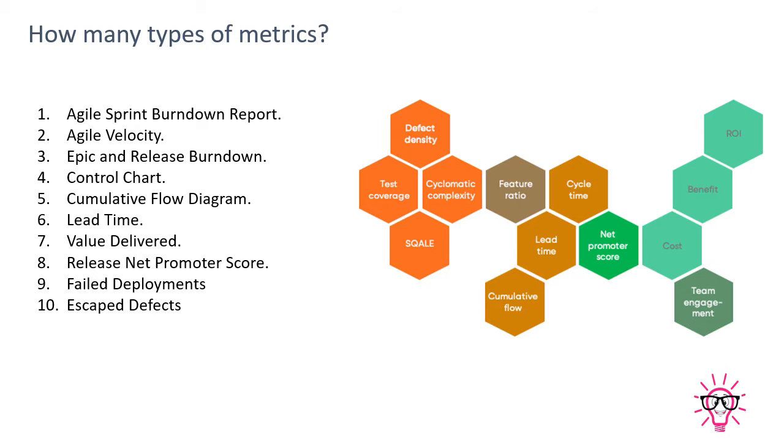Control chart, cumulative flow diagrams, lead times, value delivered, release net promoter scores, failed deployments, escape defects. These are all metrics, guys, and these metrics are situational. If required you can apply them in your scrum or in your agile. If you think it is not required in your agile, it's completely your option, it's completely your call.